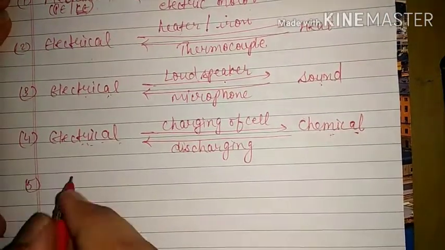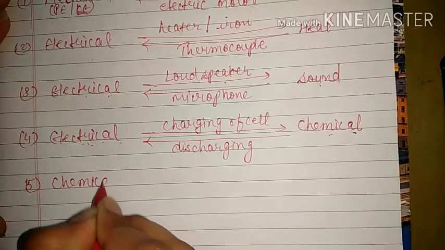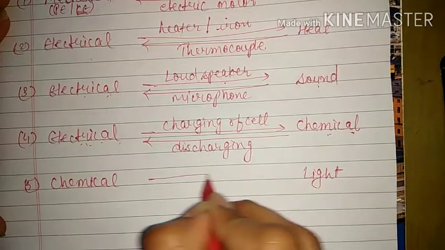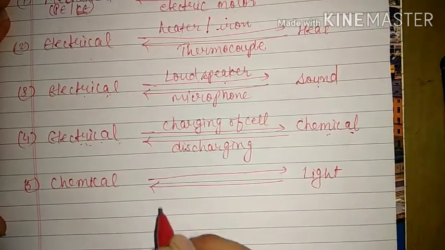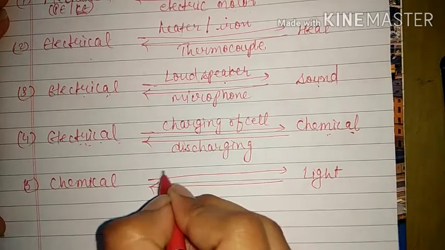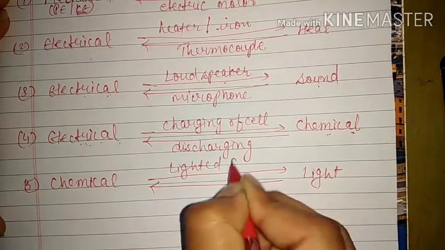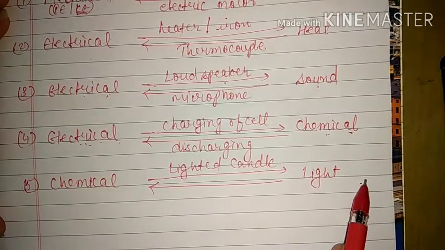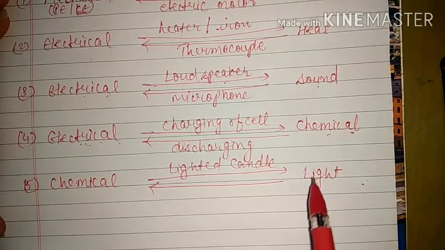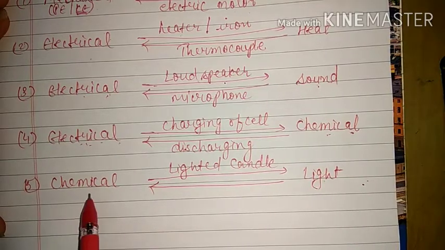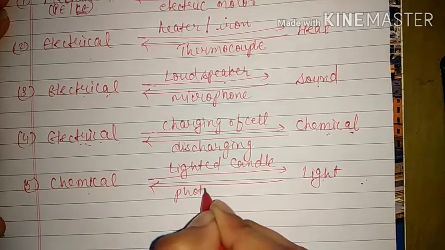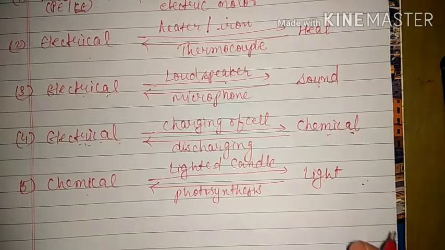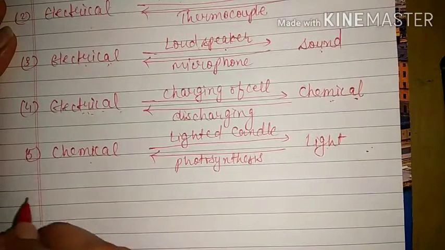And the next one is chemical energy into light. We know what light energy is, under which things become visible. Okay, so any lighted candle, we know it has wax, and wax is chemical and it burns and gives us light and some amount of heat energy. Similarly, sunlight is converted into chemical energy through the process of photosynthesis. That means the fruits and vegetables and our food have chemical energy, from where we are getting energy.